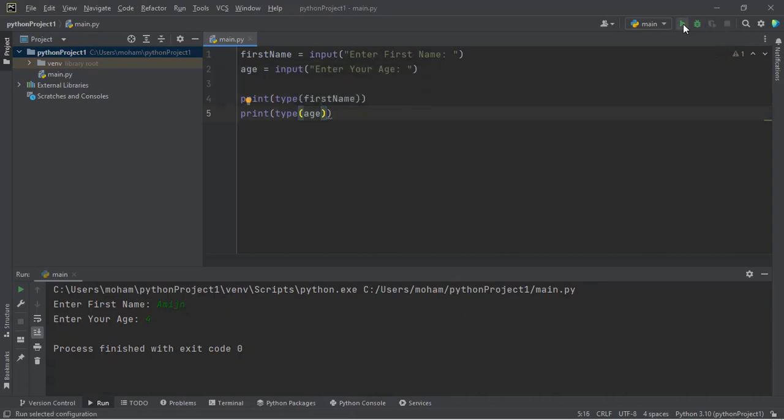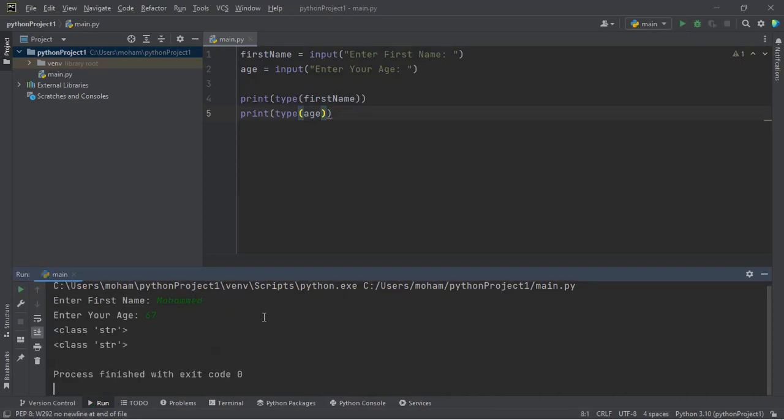Good. So if I run this code, it will ask me my name, let's say Mohammed, enter. Then it asks for age, let's say 67. Good. So you see, we see this one as a number, but then it's a string over here. So we need to typecast this.